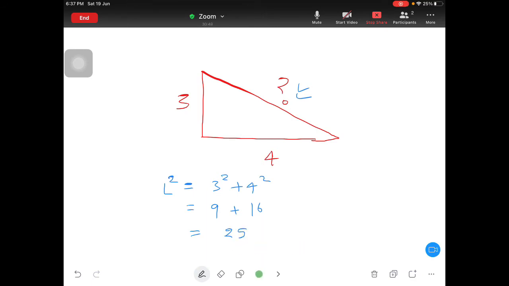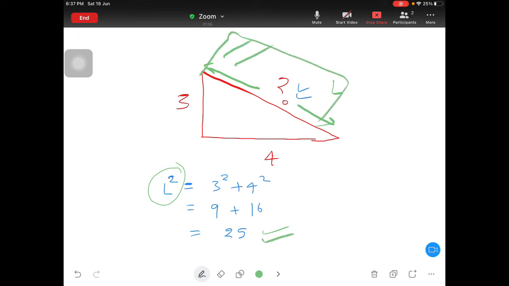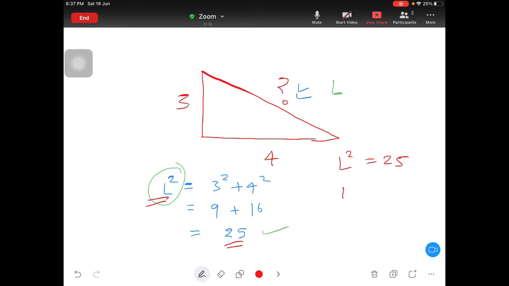After that a student will leave it here, and here only they make a mistake, because you are not finding L square. You have to find out L, I mean the real length. If you are leaving the question here, it means you are finding out the area of the square, but we don't have to find the area of the square, we have to find out the length. So in that case you have to take the square root. Don't forget to take the square root. You got L square as 25, then take the square root of both sides, so you lose the square here and you get the root. Under root 25 is nothing but 5.